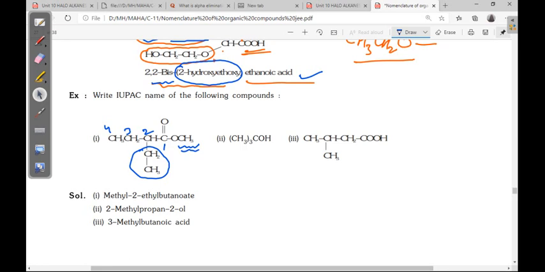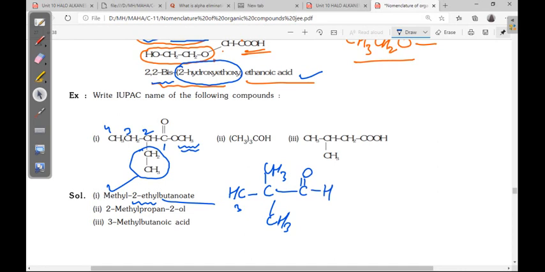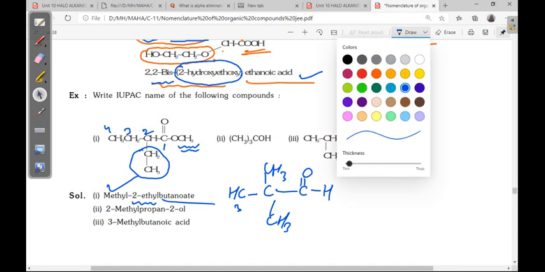Next, CH3 taken thrice, then C double bond O and H. First you write a proper structure for this. CH3 3 times, then C double bond O and H. Now you give the numbering. Now 1, 2, 3. So 2, 2 dimethyl propanol. Sorry.